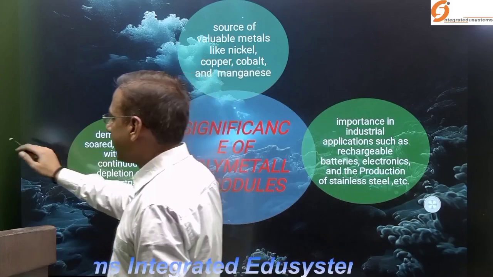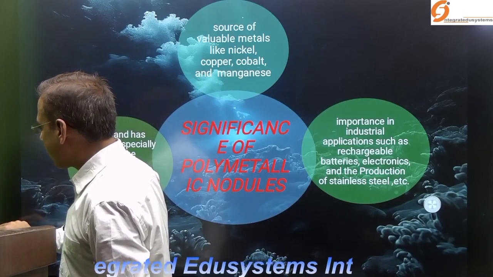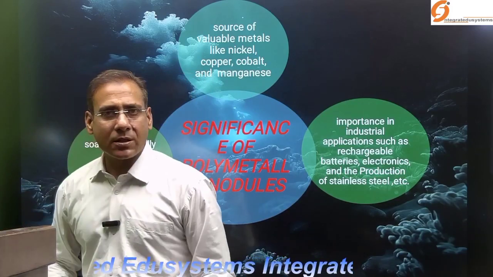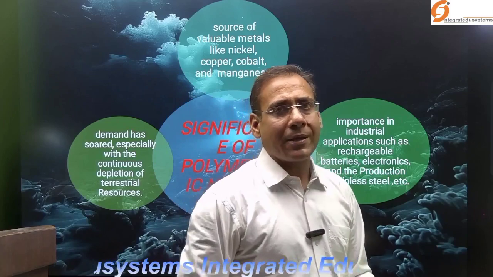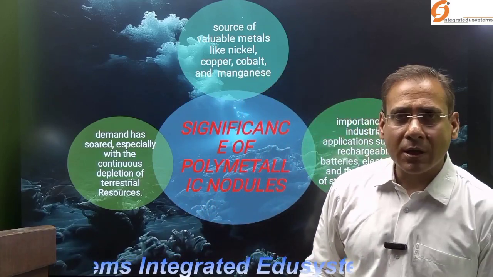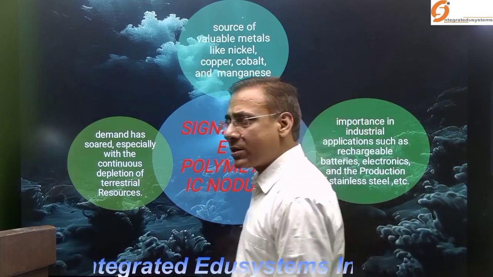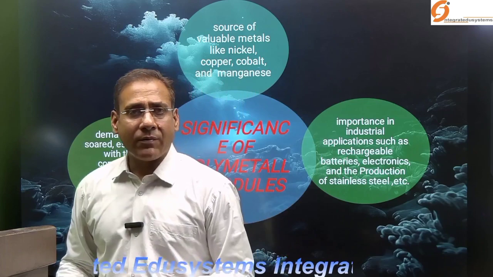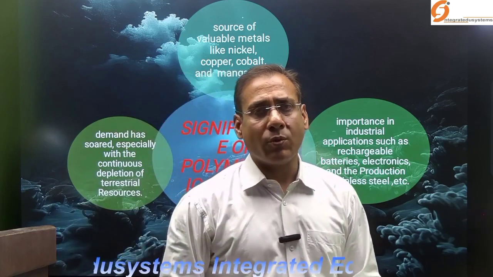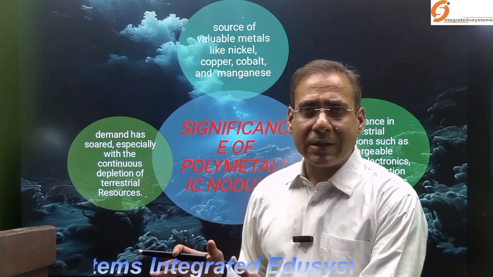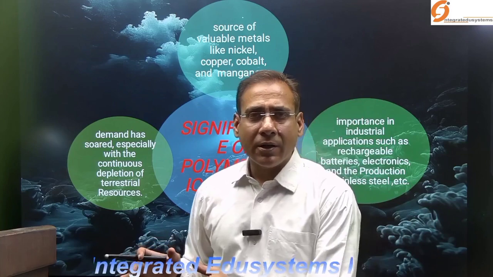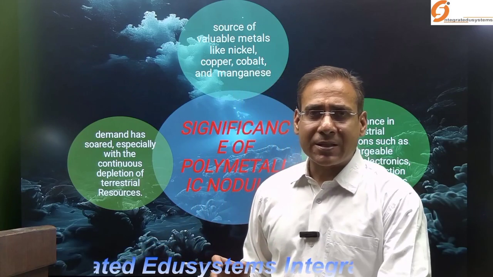As I have said, in the polymetallic nodules some precious metals are present, like iron, manganese, nickel, cobalt, as well as molybdenum and titanium, having huge demand. And as you know, on the terrestrial part of planet Earth, on land, because of excessive mining, the resources are depleting.